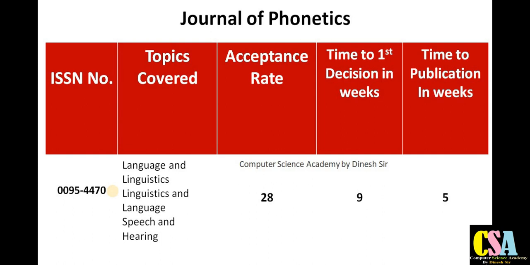Within 14 weeks your research paper will get published, most probably within 3 months, and the acceptance rate is very high. So the chance of your research paper publication in this Scopus and SCI Index journal is very high. Explore this journal because the acceptance rate is 28%.